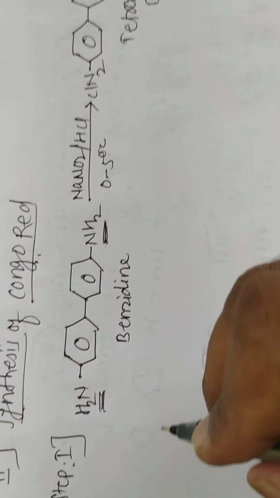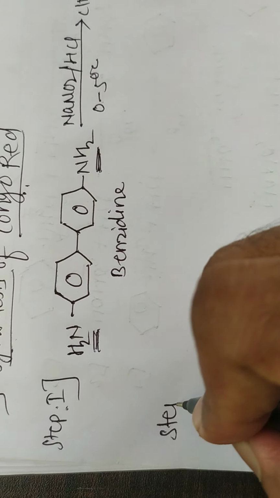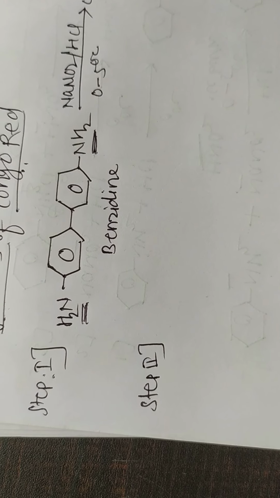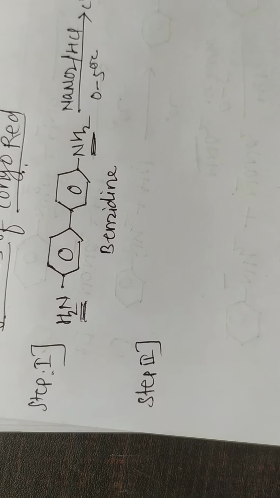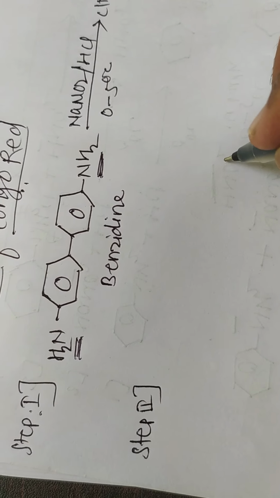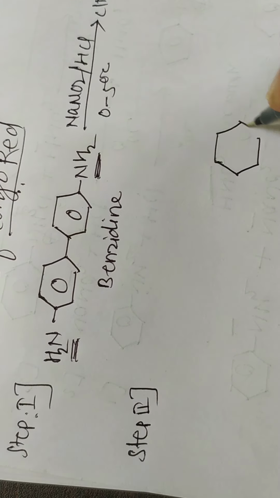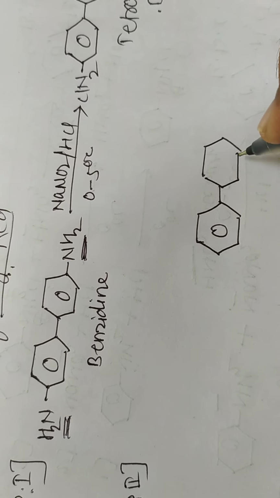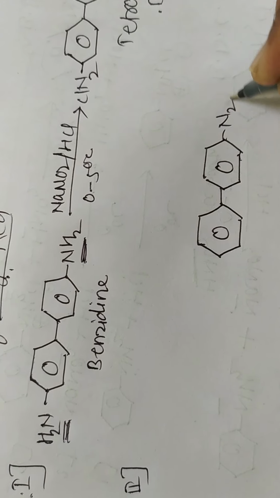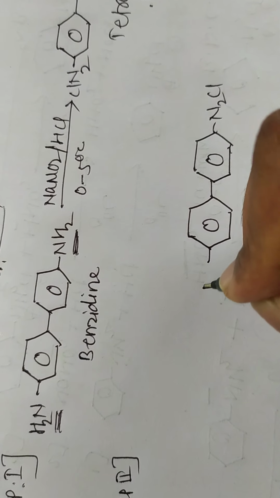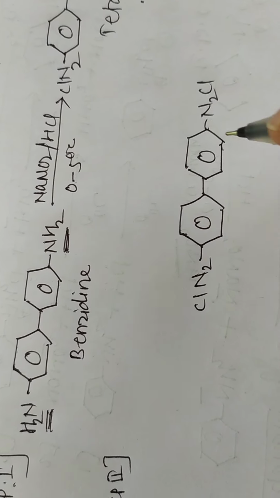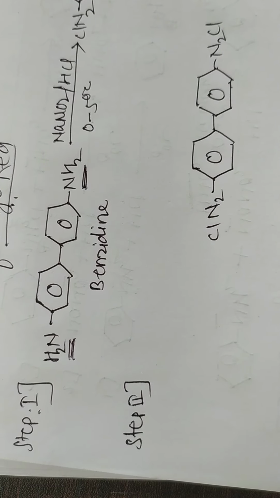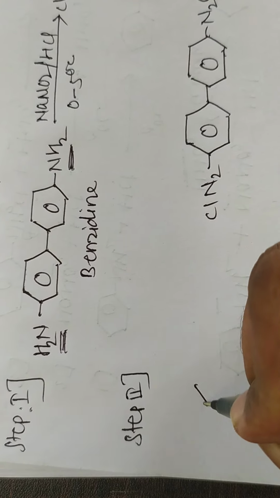benzidine. Okay, and in the second step, this tetrazotized benzidine is reacted with naphthionic acid. Suppose this is N2Cl and here N2Cl. This is a tetrazotized benzidine and it is reacted with naphthionic acid.